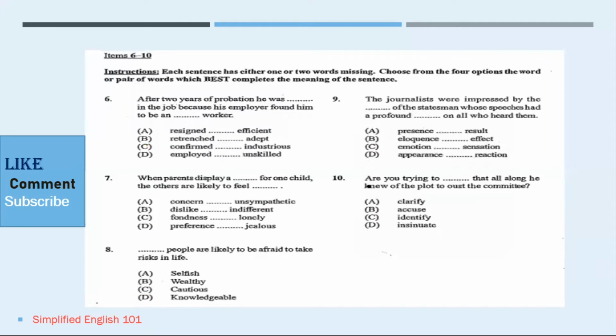Let's move on. Items 6 to 10. The instruction reads, each sentence has either 1 or 2 words missing. Choose from the 4 options the word or pair of words which best completes the meaning of the sentence. So clearly we are going to be looking at sentence completion for this section. Number 6 reads, after 2 years of probation, he was dash in the job because his employer found him to be an dash worker. Look at both words if you are given 2 options, because while it might be that one word might work, the other might not. And this is why the instruction says best completes the meaning of the sentence.